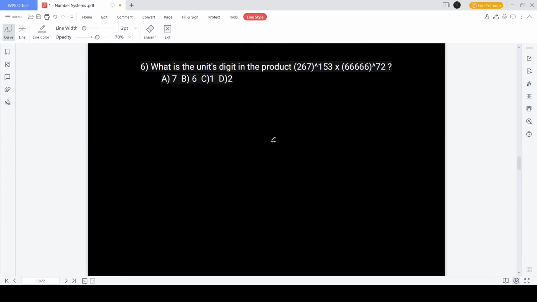Okay. What is the units place in the product 267 to the power 153 into 66666 to the power 72? Okay, we need to understand something called a repeating block here. Whenever they say units place, we have to just analyze how the units place changes. So we'll catch the first term. It is 267 to the power 153. So let's see 267 to the power 1. The units place only we are worried about.